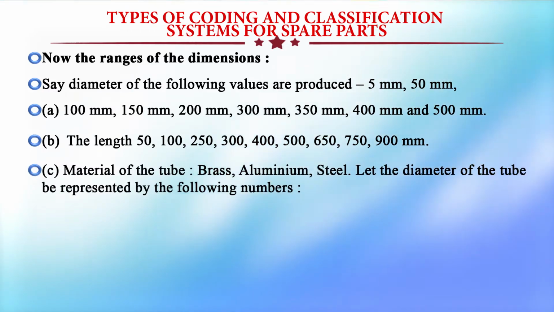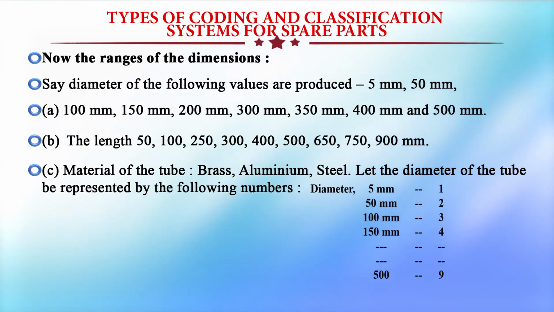Then the material of the tube is brass, aluminum, steel. Let the diameter of the tube be represented by the following numbers. If it is 5 mm, we can give 1, and if it is 50 mm, the code will be 2. If it is 500 mm, the code will be 9. So, in this way the coding will be done.